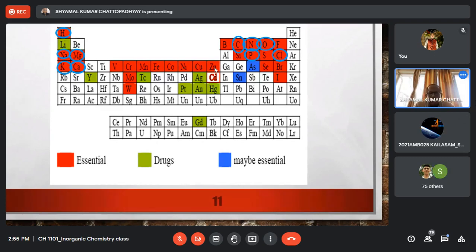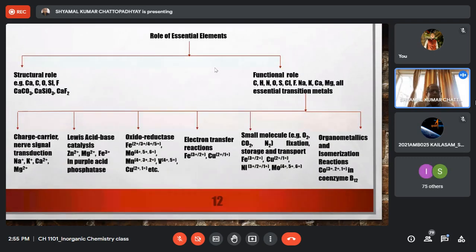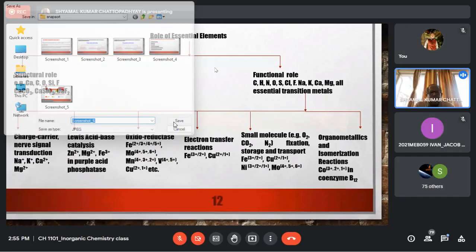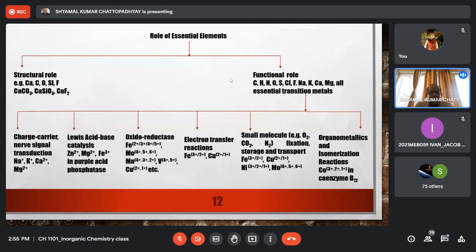No, sir. Okay. Then this slide is complicated. You may not require a full part. Only the first part will be sufficient.